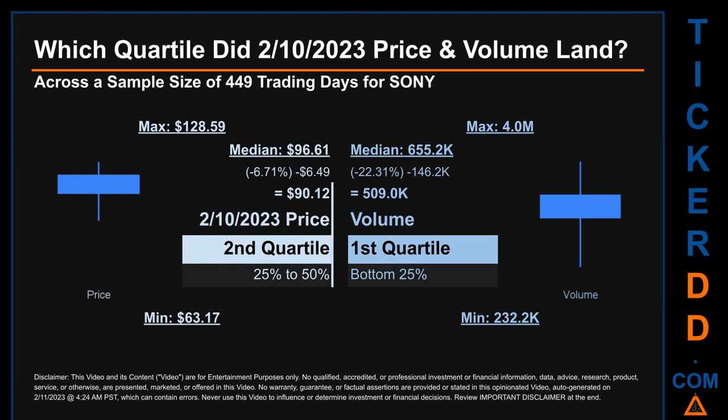Quartiles tell us about the spread of a data set by breaking that data set into quarters, just like how the median breaks the set into half. Descriptively, SONY has a median price of $96.61. Therefore, the 10th of February 2023 price was lower from that middle marker by 6.71%. The day's volume of 509,000 was less than the median by 22.31%.